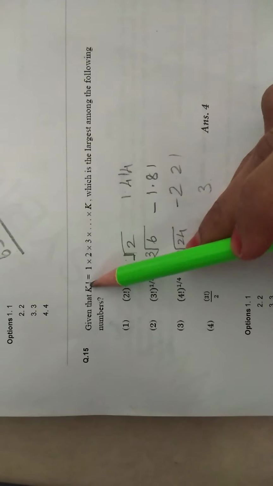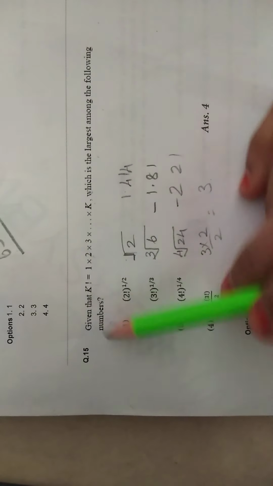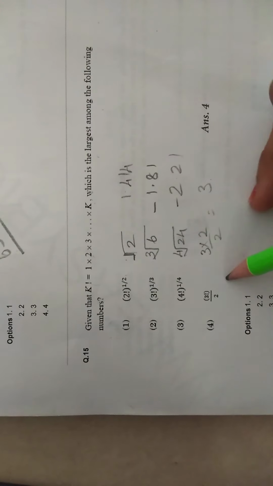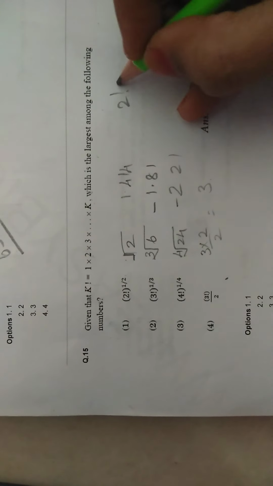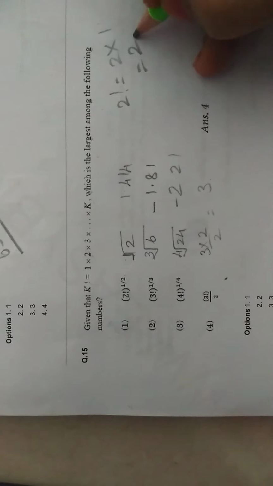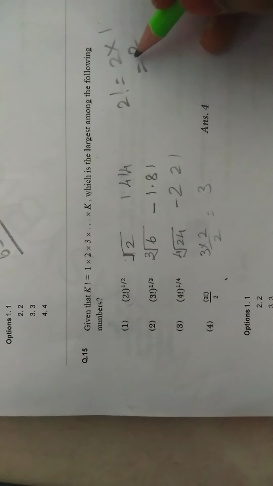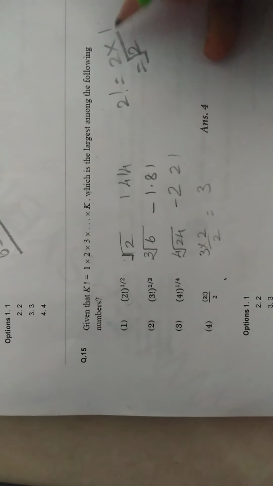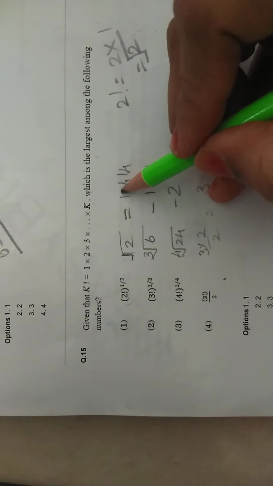Given that k factorial is equal to 1, 2, 3 to k, which is the largest among the following? Among the following, which is the largest number? So 2 factorial to the power of 1 by 2. What is a factorial? If any number is given as factorial, it should be multiplied till the end. So 2 is given as 2 power 1 by 2. So 1 by 2 means we should write it as a square root. So the square root of 2 value is 1.44.